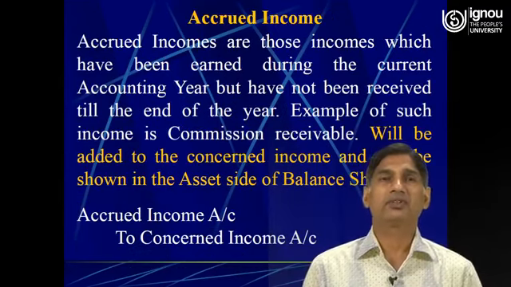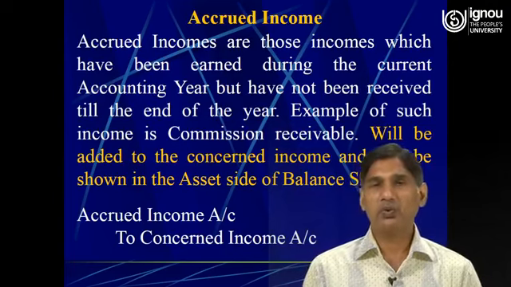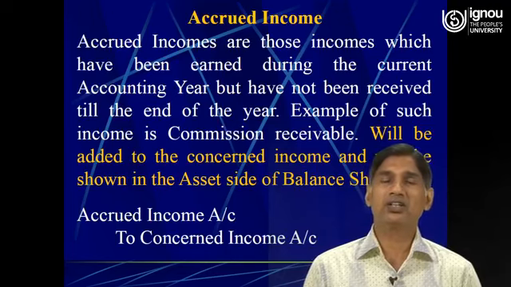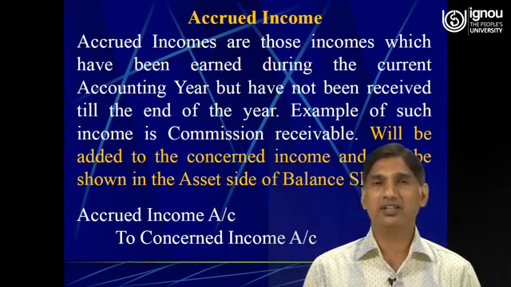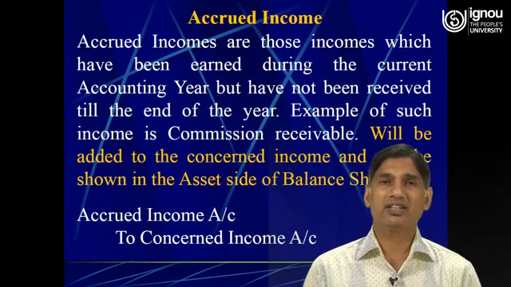Accrued income. So, accrued incomes are those incomes which have been earned during the current accounting year but have not been received. So, accrued incomes are those incomes which we have earned during the financial year but the payment has not been received yet.